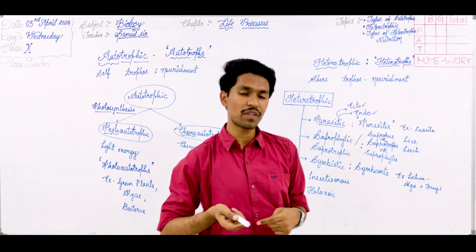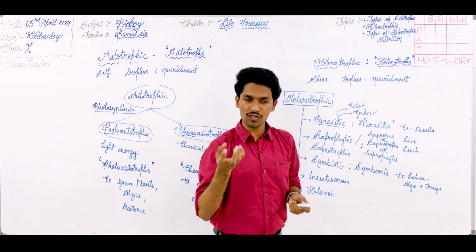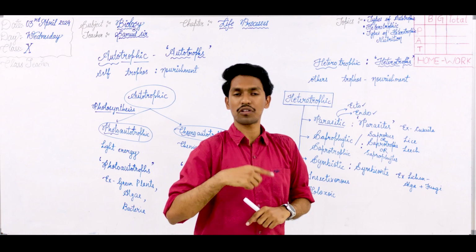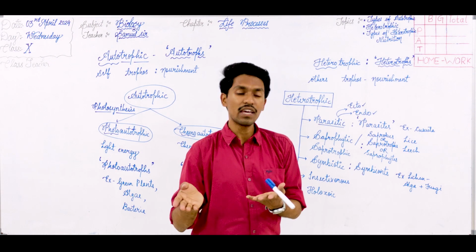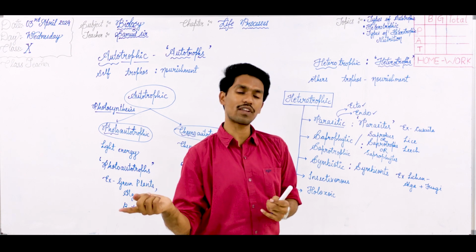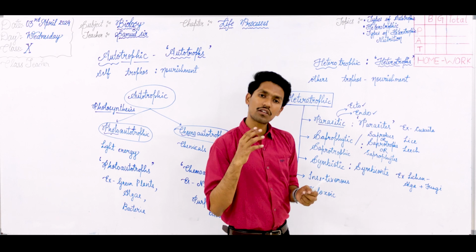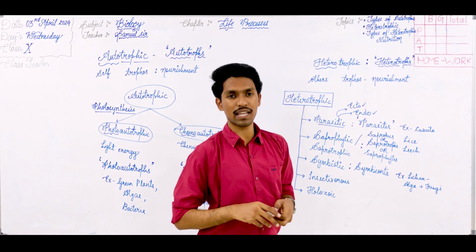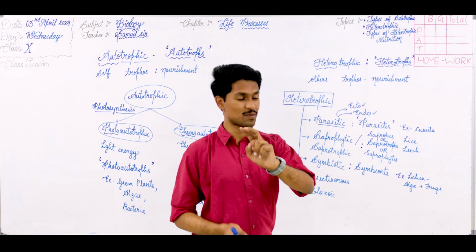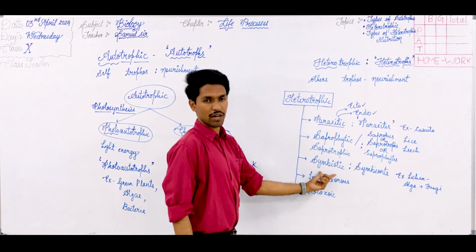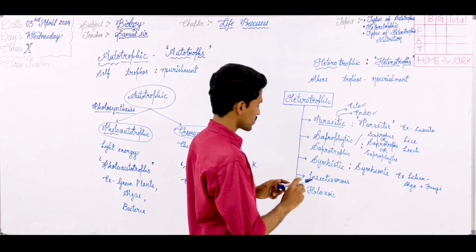What happens over here? Rhizobium bacteria take the nitrogen from the atmosphere and convert it to the compound form, that is, they do nitrogen fixation. It is giving that indirect form of nitrogen to the plant. The plant is actually giving shelter for the organism to stay. So this is how there is a mutual benefit between both the organisms. That's why this is called symbiotic association, or relationship, or symbiosis.